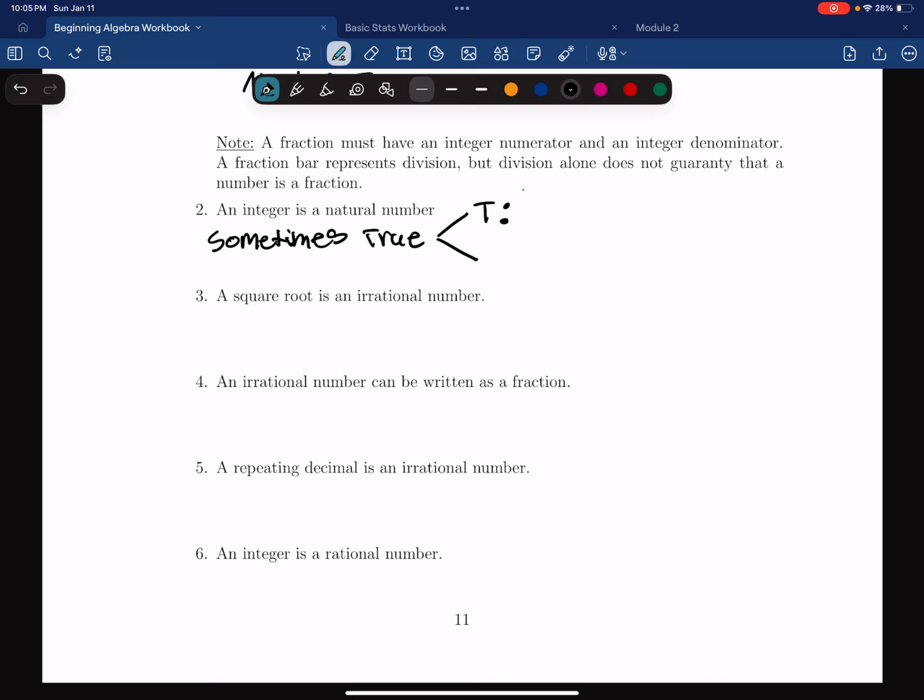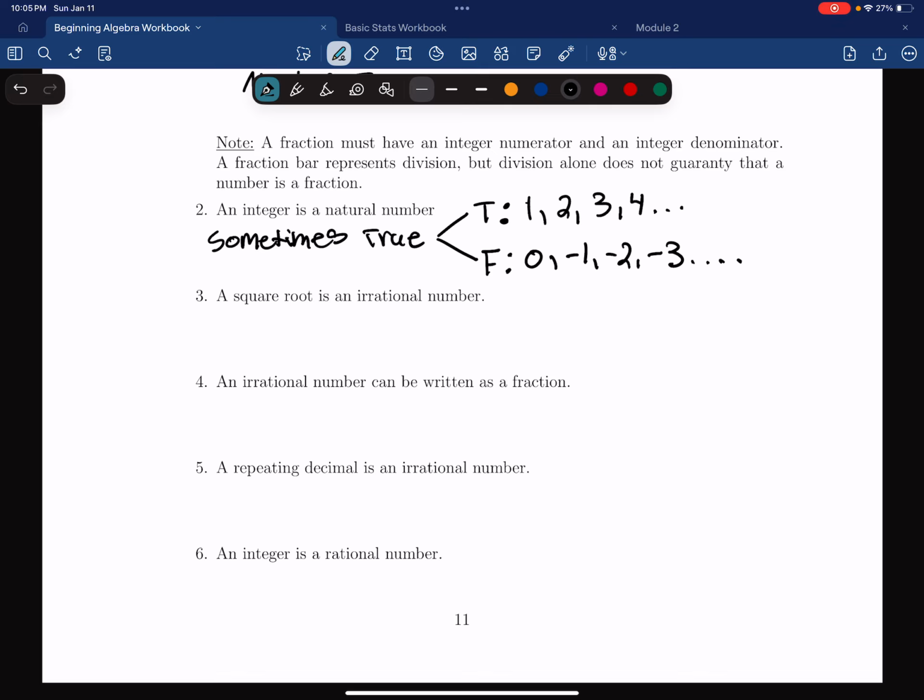So in this example, this would be true if we have an integer that's 1, 2, 3, 4, and so on, right? Any integer that's a natural number. So any integer that's a counting number, this statement would be true. But this is where the statement becomes false. Anytime we have an integer that's 0, -1, -2, -3, and going forever into our negative numbers, that's when the statement becomes false. So the statement is sometimes true.